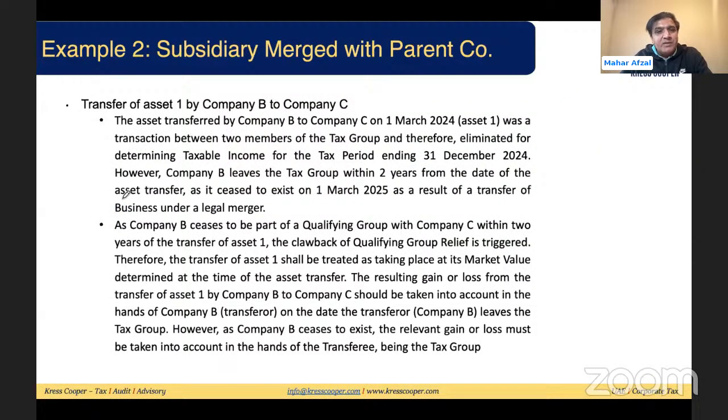So, transfer of assets from B to C. The asset transferred by B to C in March was a transaction between two members of the tax group, therefore eliminated for determining taxable income for the tax period. Okay, this is very fine. It will be eliminated. There's one more condition, a basic clawback clause, that we have not discussed till now.